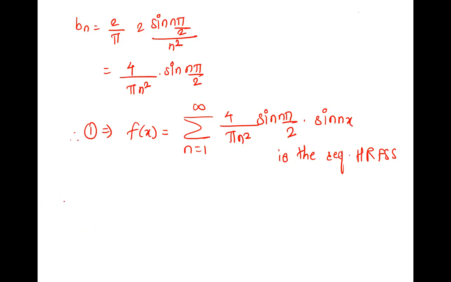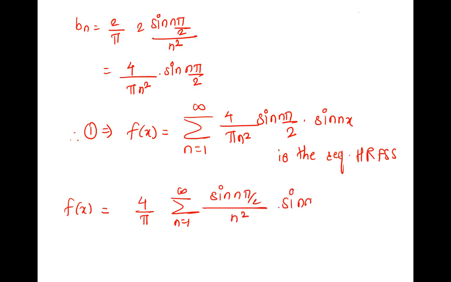So this f of x, what is constant? What will come out? 4 by pi is out. Inside the summation, it is sine n pi by 2 upon n square into sine nx. These all have n in them, so they stay inside the sum. Okay, try to open. So 4 by pi. If n is 1, what is the term?